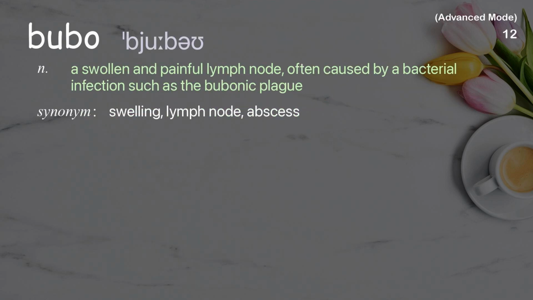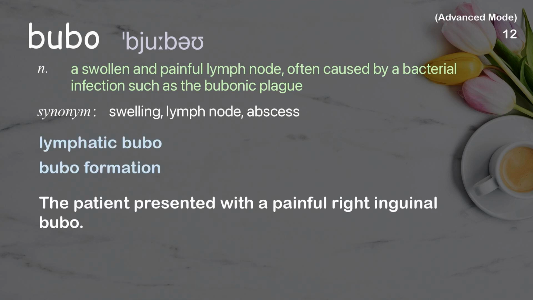Bubo. A swollen and painful lymph node, often caused by a bacterial infection, such as the bubonic plague. Examples: Lymphatic bubo, bubo formation. The patient presented with a painful right inguinal bubo.